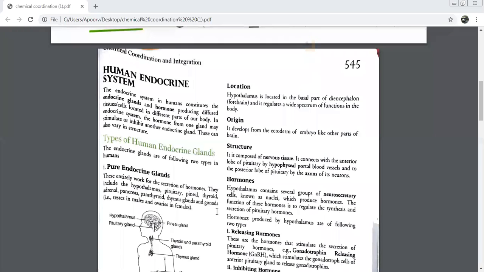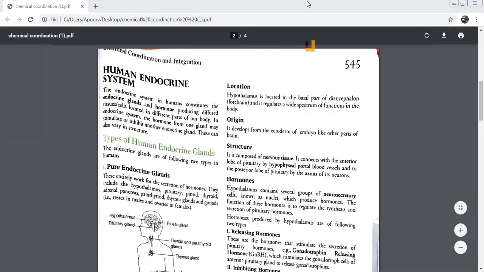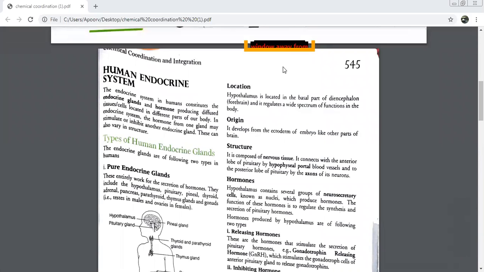Now let's come to the origin. It develops from the ectoderm of the embryo like other parts of the brain. Other parts of the brain also, they generally develop from which part of the embryo, children? Ectoderm or endoderm? Yes, it's the ectoderm. It is not the endoderm. Very quickly tell me the location of the hypothalamus. Basal part of forebrain. Please, all of you, I'm saying speak out.